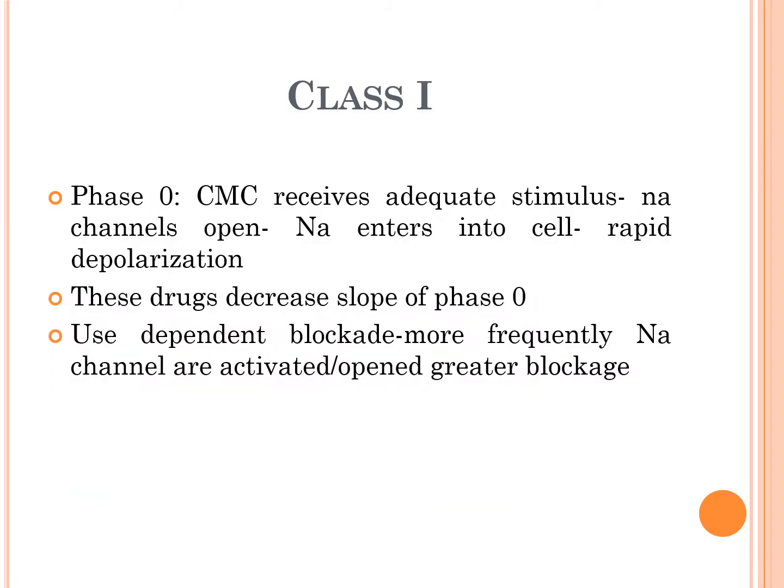Coming to class 1, as we have discussed, they act on the rate of depolarization of phase 0. Whenever an adequate stimulus is received, the sodium channels open and sodium enters into the cell. This results in rapid depolarization. These drugs decrease the slope of phase 0. This is also an important point. Class 1 antiarrhythmic drugs decrease the slope of phase 0 and they exhibit a phenomenon called use-dependent blockade.